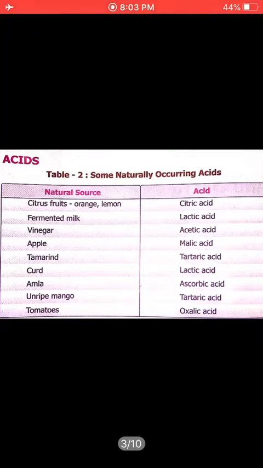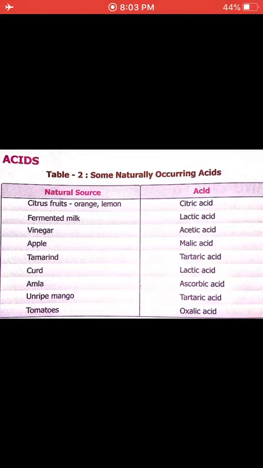Now this is the table of naturally occurring acids, the acids which are present in nature. Citrus fruits, citrus means खट्टे फल, like orange and lemon. उनके पास कौन सा एसिड होता है? Citric acid. Keep this in your mind. Fermented milk, like curd, has lactic acid. Curd has the bacteria lactobacillus acidophilus, बैक्टीरिया का नेम है, और उसमें कौन सा एसिड होता है? लैक्टिक एसिड.